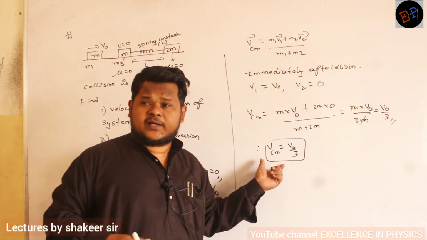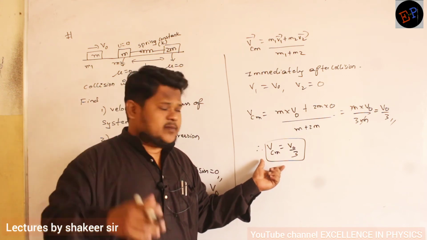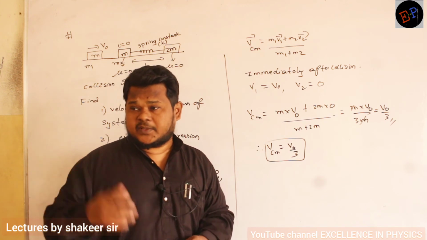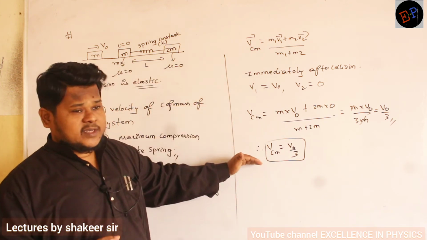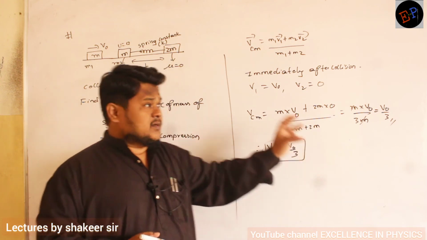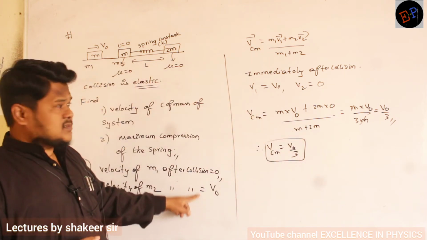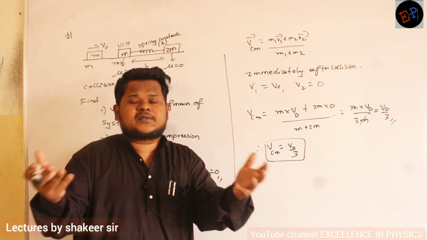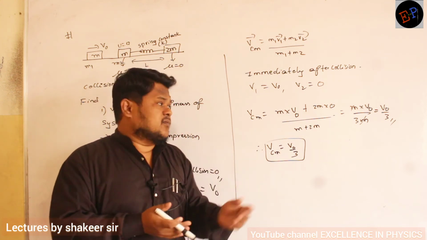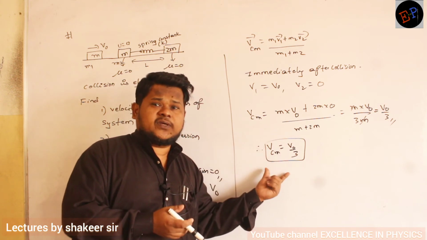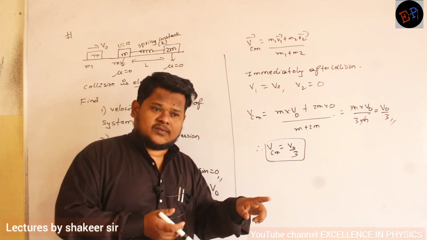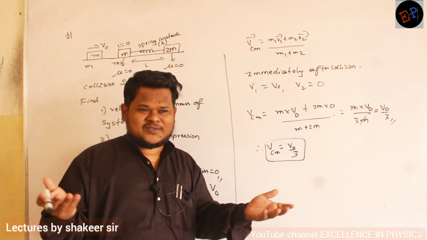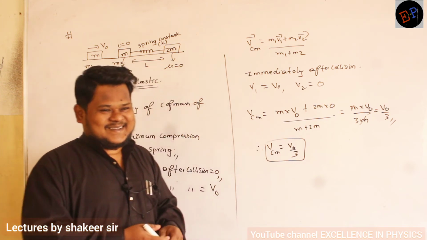Then after some time, what will happen? After some time, will the velocity of this center of mass remain constant or not? This is the calculation we have done immediately after collision: only the first body's velocity is v0, the second body's velocity is 0. Then after some time, let us say 4 seconds, will the velocity of center of mass remain v0 by 3 or not? No. Why? Let the second mass move, what is your problem? The center of mass also.